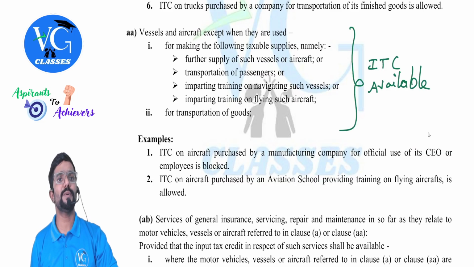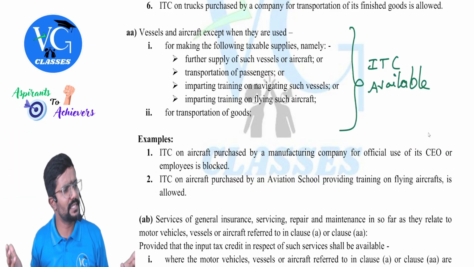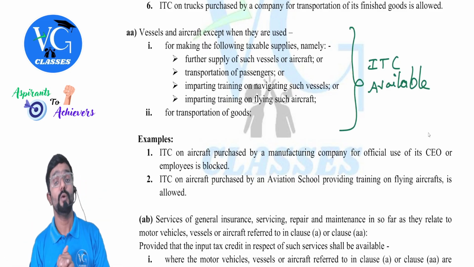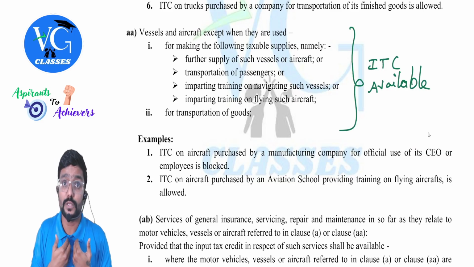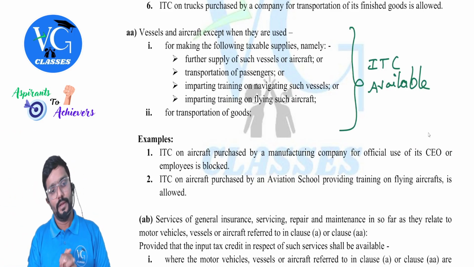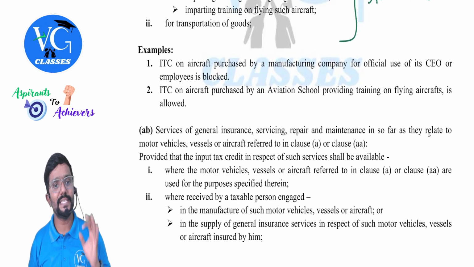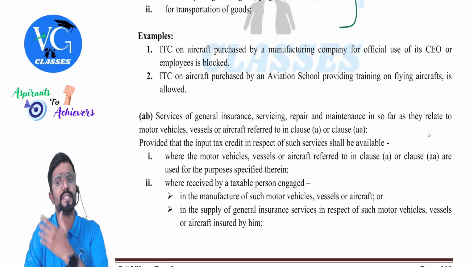What if it is used for transportation of goods, whether my own goods or my customer's goods? Is credit available? Yes. Whose goods also doesn't matter. Clear? It might be company's own goods or someone else's goods. Credit is available. Examples: ITC on aircraft purchased by a manufacturing company for official use of its CEO.